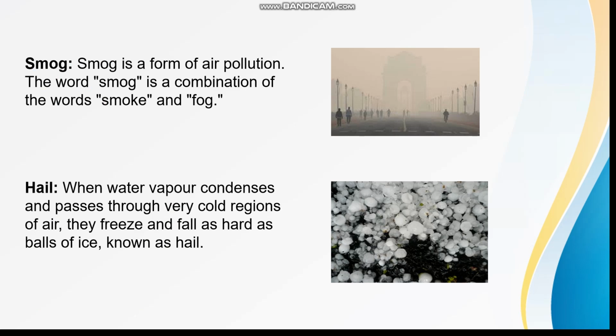Hail. This is another form of condensation. When water vapor condenses and passes through very cold regions of air, they freeze and fall as hard balls of ice known as hail or hailstones.